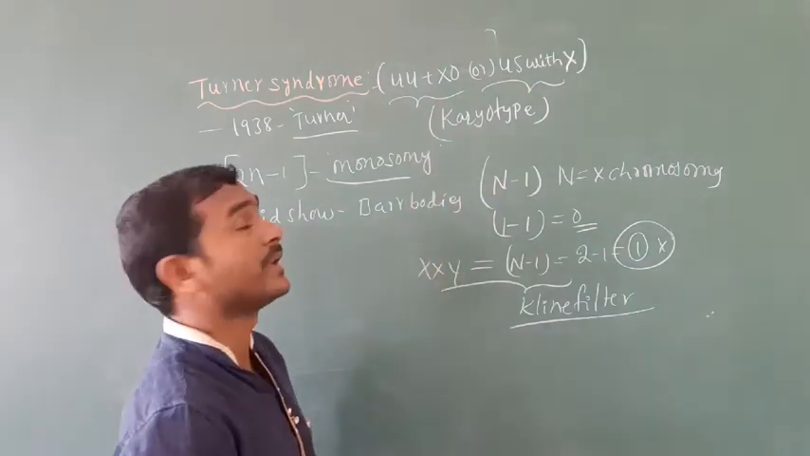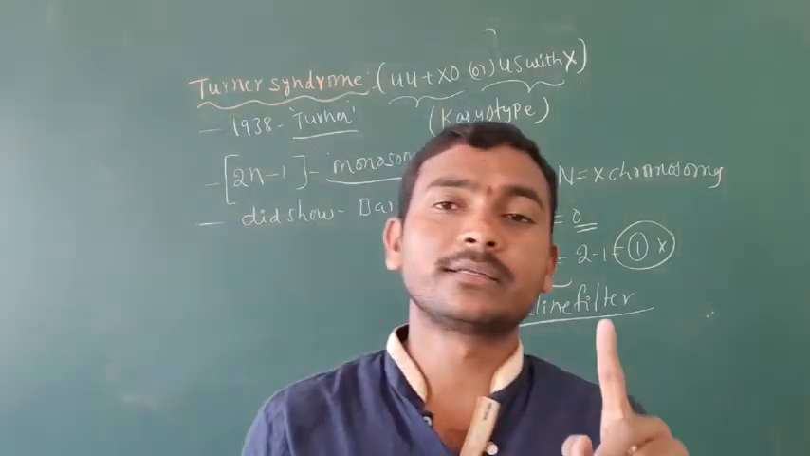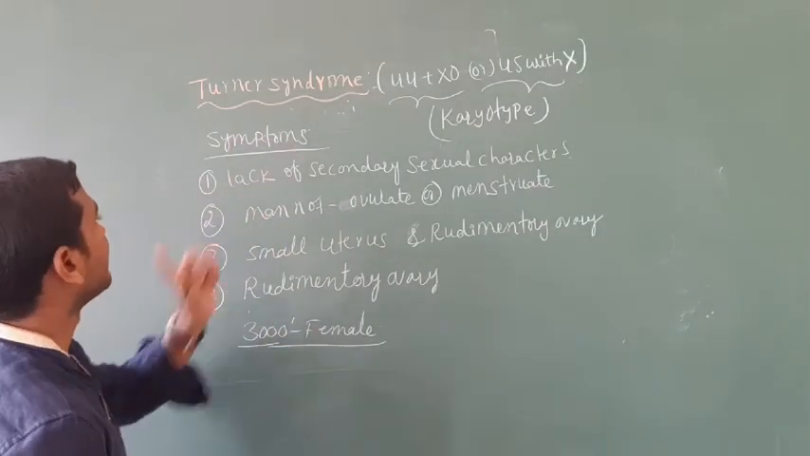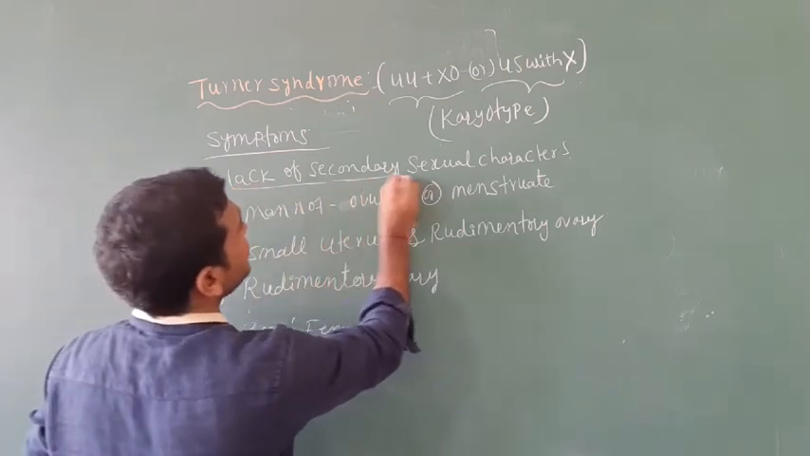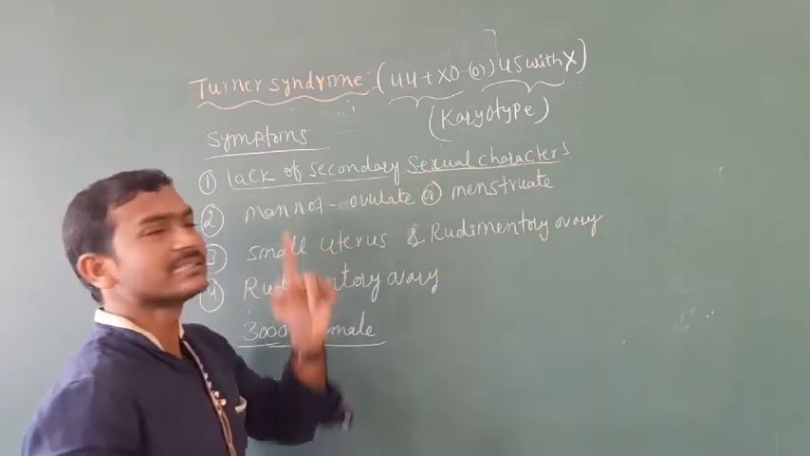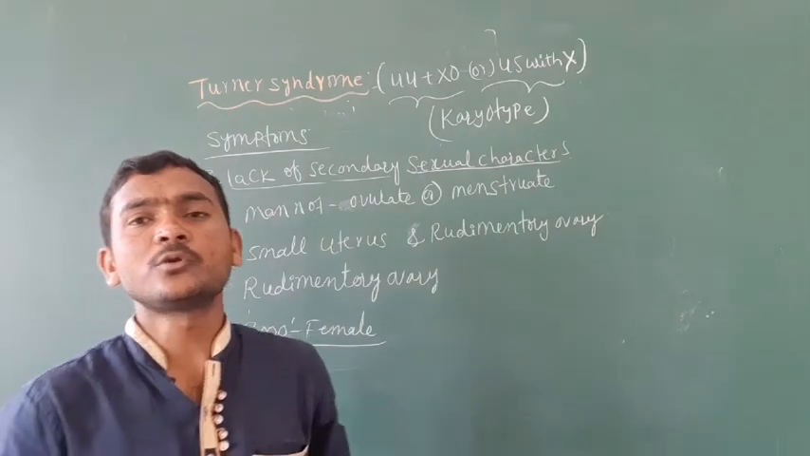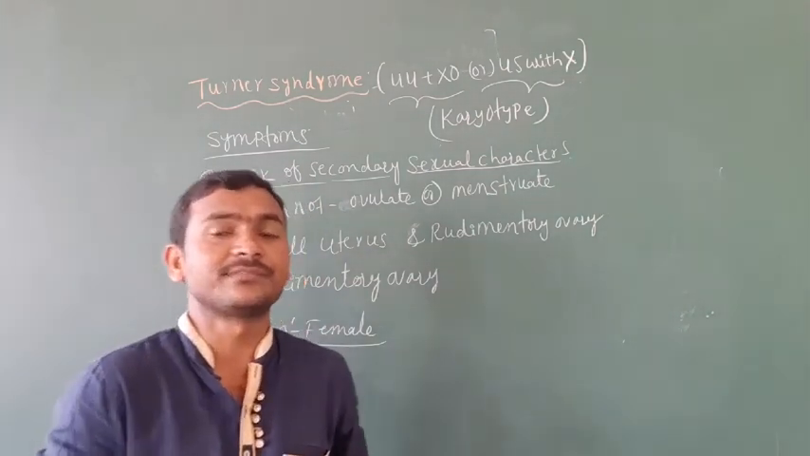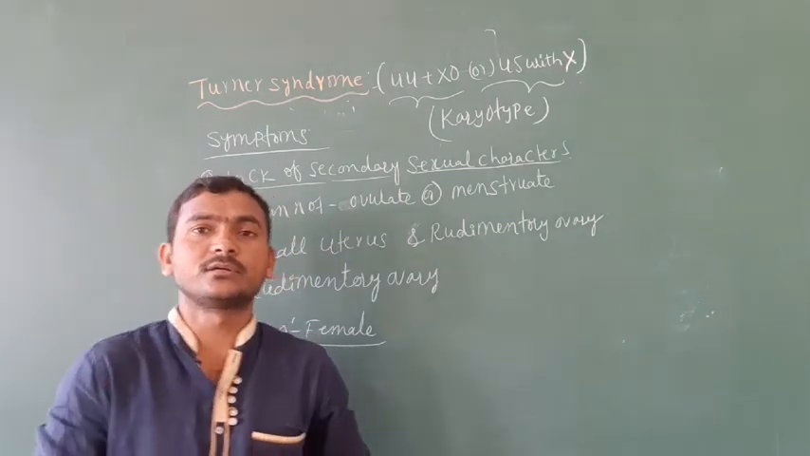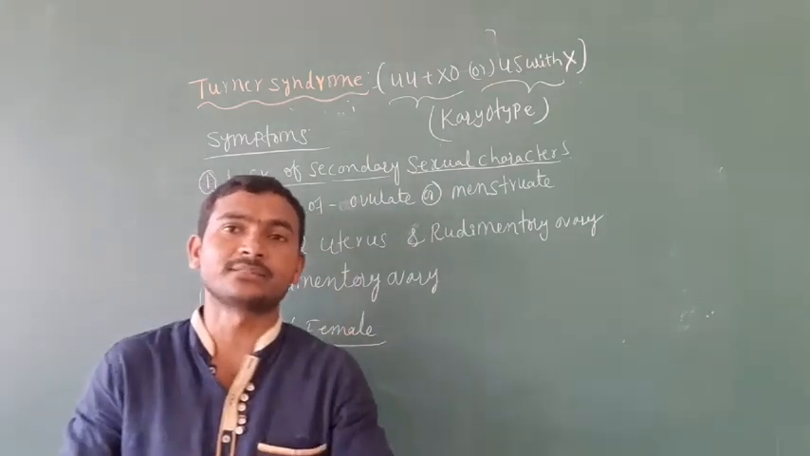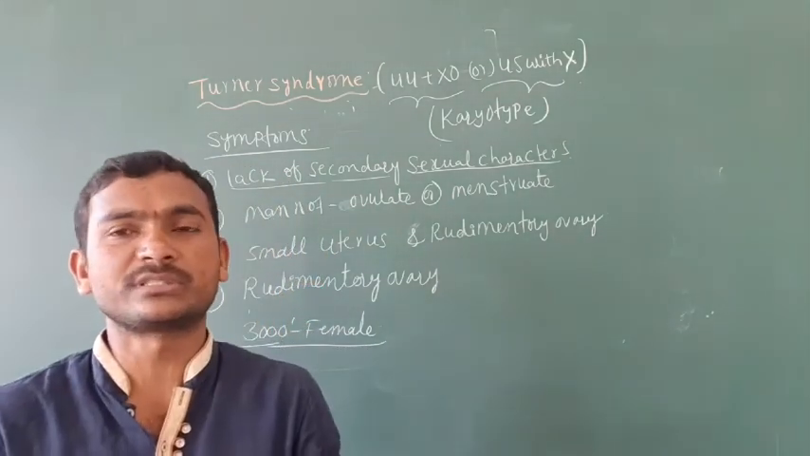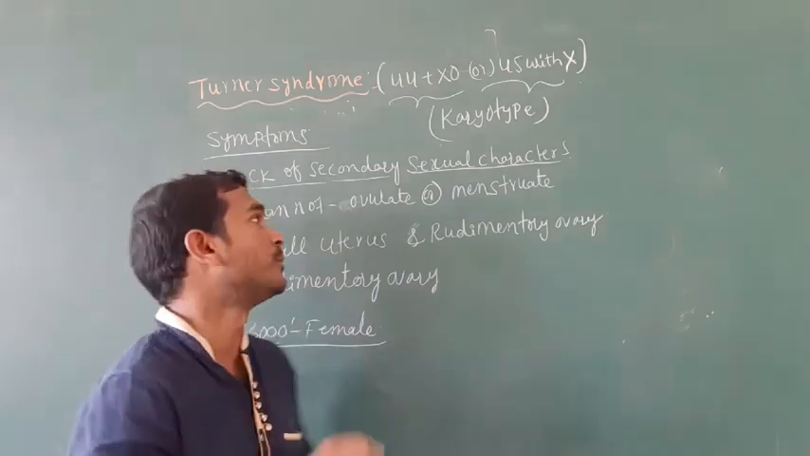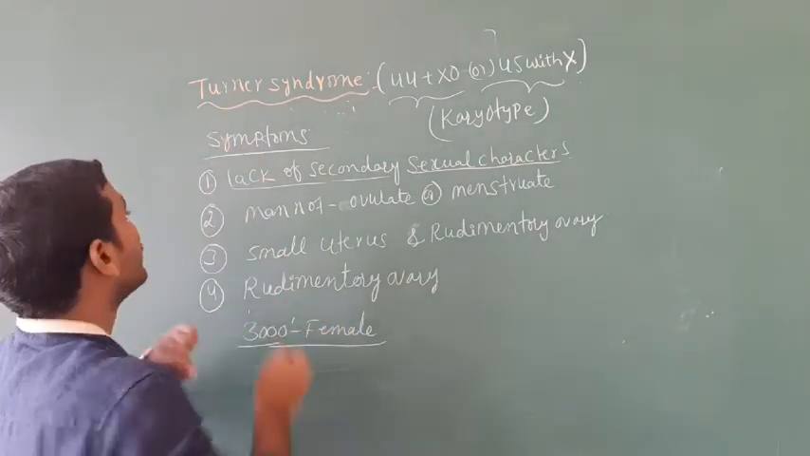This is about the karyotype. Now we are going to discuss the symptoms of Turner syndrome one by one. The first is the lack of secondary sexual characters. What are secondary sexual characters? Development of the breast in females, and other characters in males like moustache and beard. These do not develop in people with Turner syndrome.